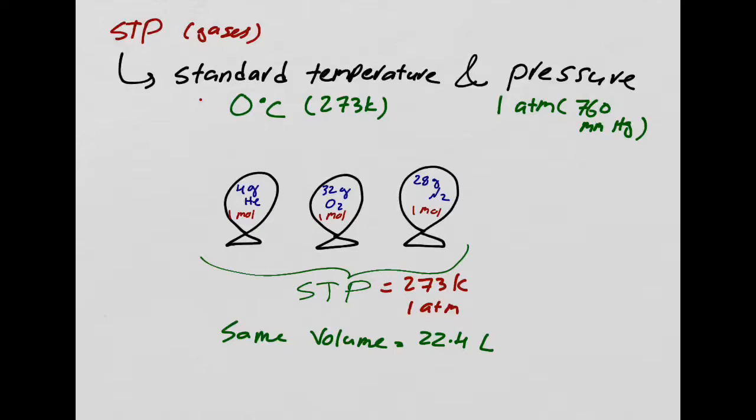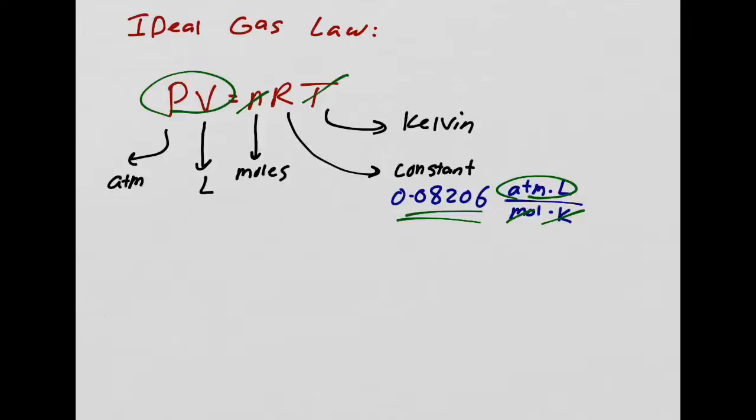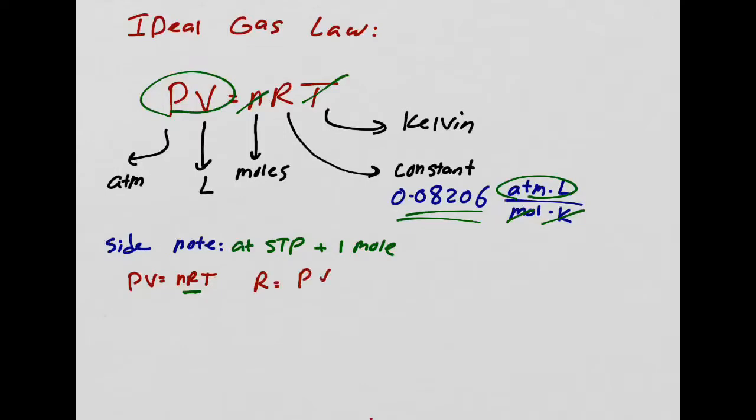Okay. Now, having said that, let's go back here. My thing was, let's have a side note, how they came up with the ideal gas law. Okay, now, let's say we are at STP and we have 1 mole. Now, we had PV equals nRT, our equation, and what we're trying to do is solve for R. So I'm going to isolate R. So R would be PV over nT. So far, you following me?